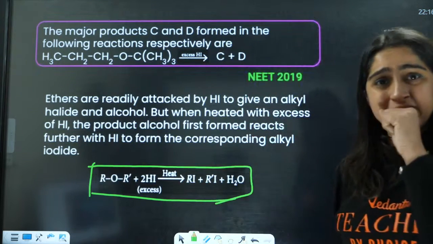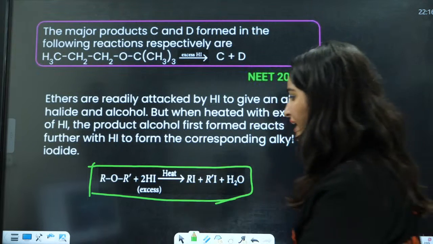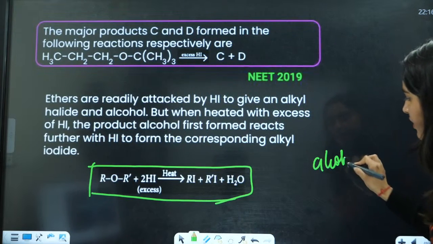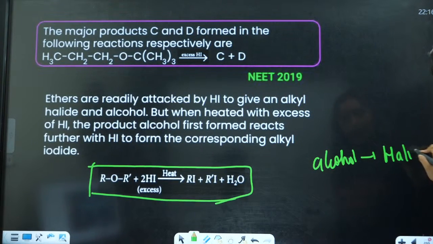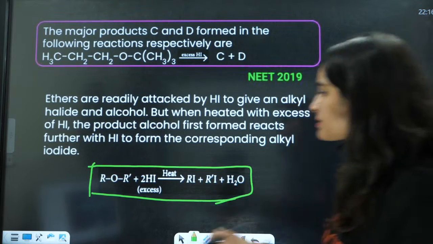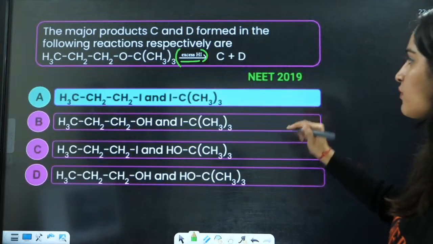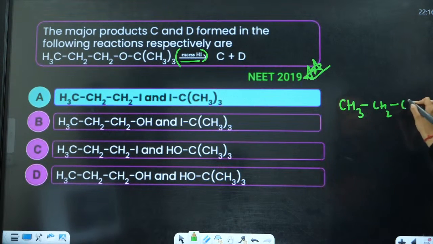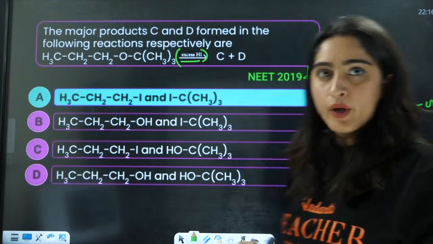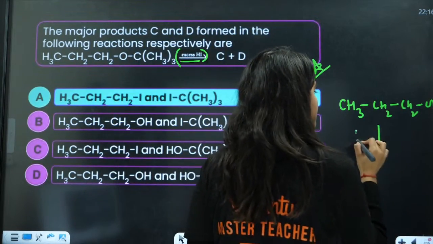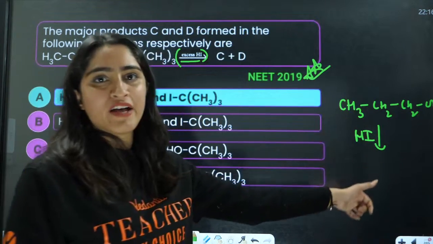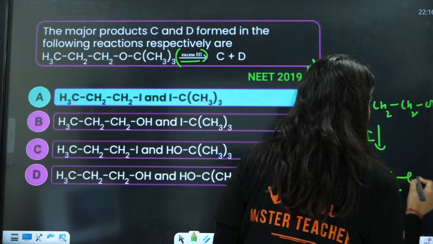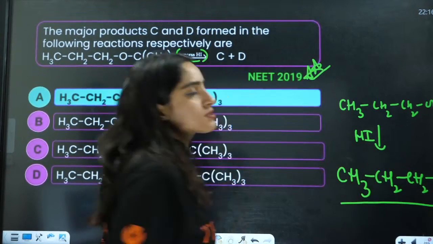If you have ether, and if you have excess HI, this phenol, this alcohol further gets converted into halide. For example, this alcohol is formed, CH3, CH2, CH2 and OH, right? In this case, again, because HI is in excess, with alcohol you have HI. There will be substitution and you will have the formation of CH2I in this case. Understood this?